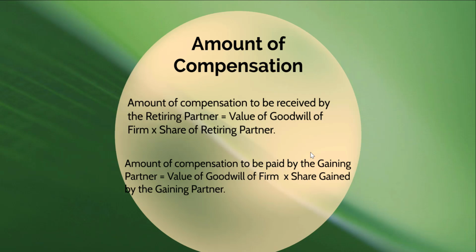And to get the amount of compensation to be paid by the gaining partners, we should take the value of goodwill of the firm and multiply it by the share which is gained by that specific gaining partner.